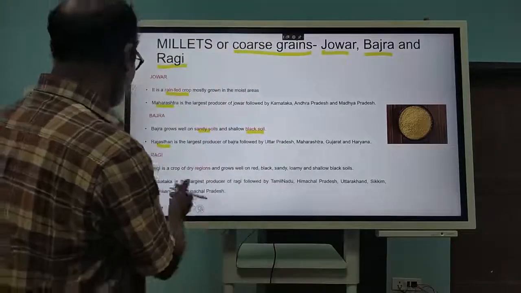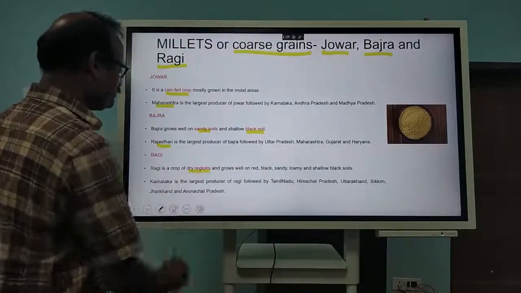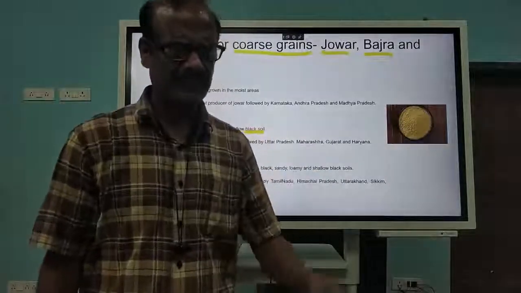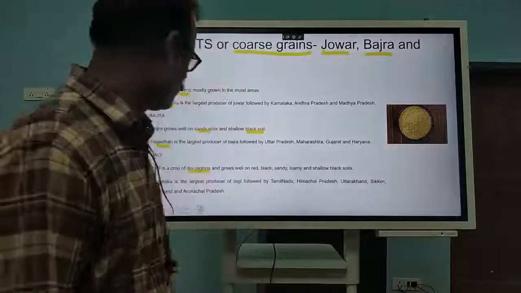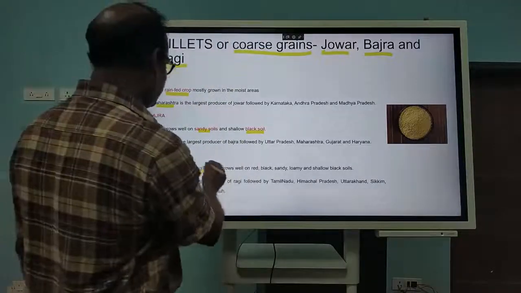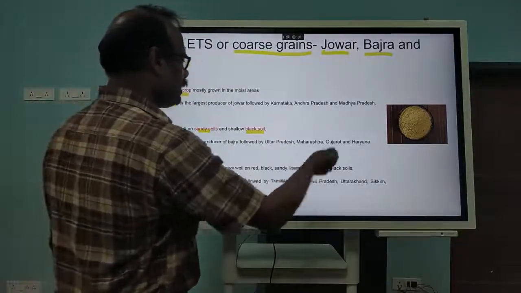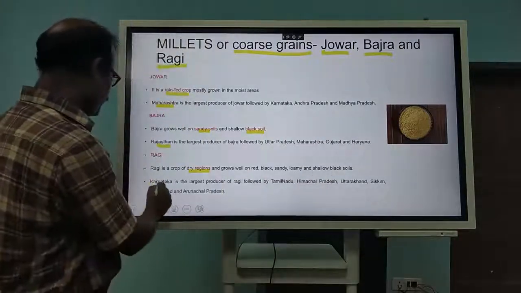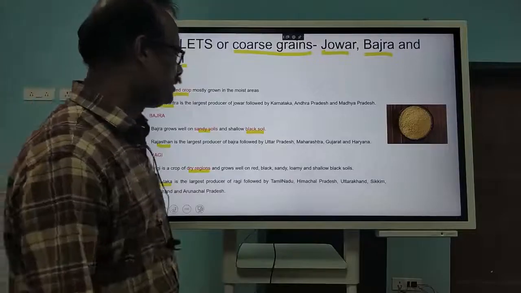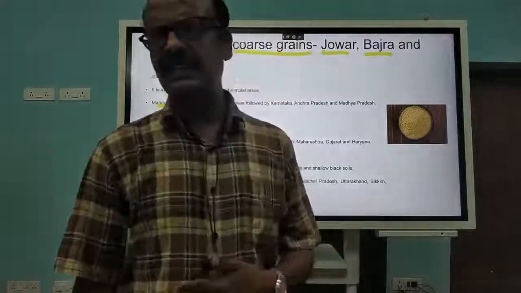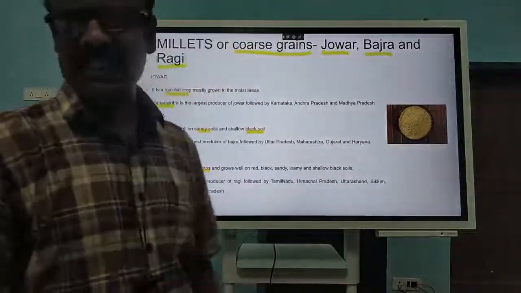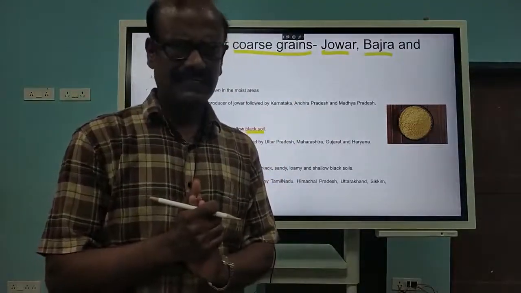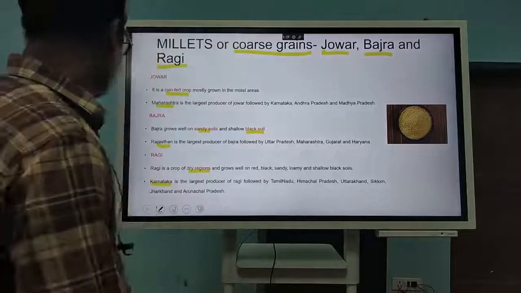Karnataka is a very dry region, so it requires very little water; slight rainfall and slight moisture are enough. It grows in dry areas, red soil, black soil, a variety of soils, no problem. Karnataka, as I told you, is the largest producer. Then Tamil Nadu, Himachal Pradesh, Uttarakhand, Sikkim also produce it, but the rainfall is less in those areas.